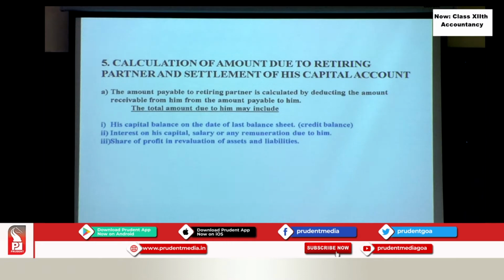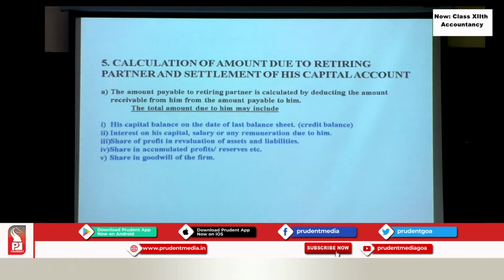Already we have seen that partners are credited with revaluation profit. Similarly, the retiring partner also is credited with his share in the revaluation profit. Then his accumulated profit or reserves, reserve fund, general reserves, whatever is there, his share you have to find out and credit to his capital account.